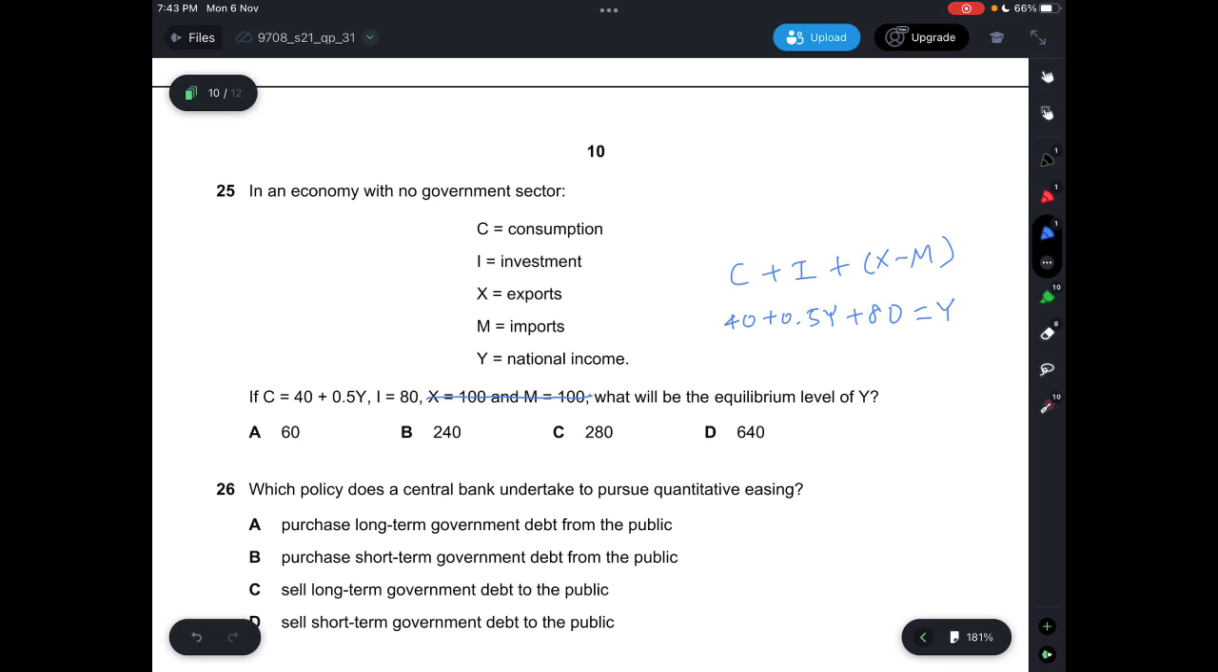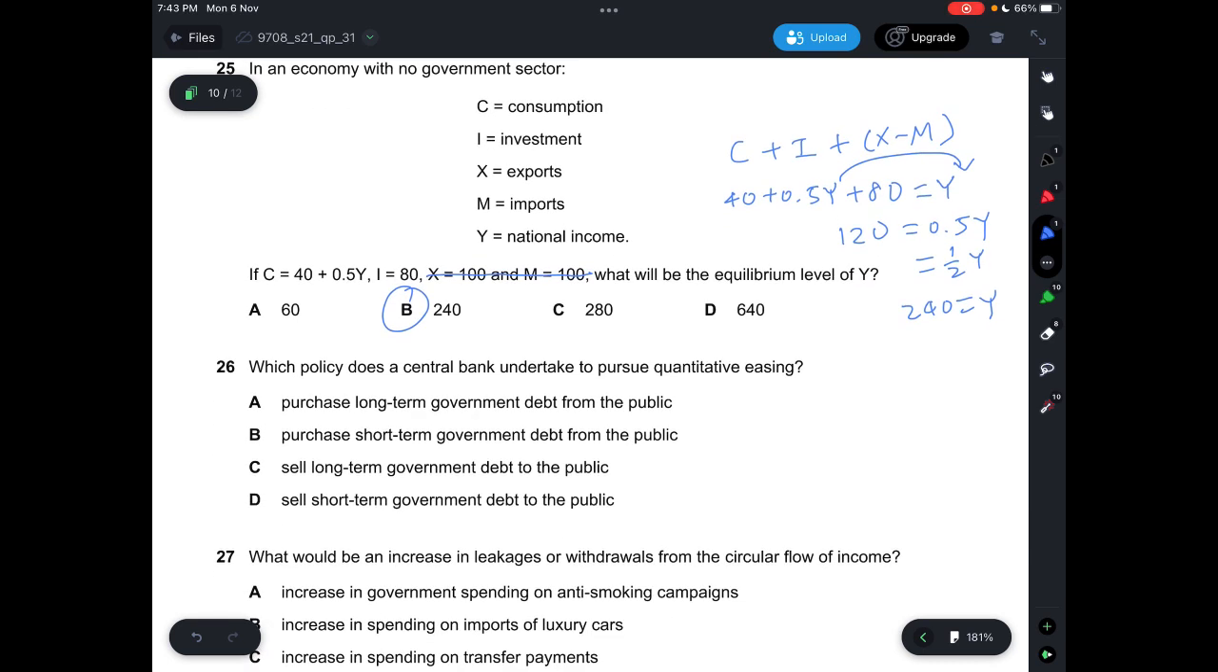So now what we can do is just take 40 plus 80, we get 120, move the 0.5y to the back, so that will give us 0.5y, also known as 1 over 2y, and then you move the 2 over, you get 240, so 240 equals y, so the answer here will have to be B. Alright, so you need to calculate income, we have y on both sides, so you just move it over to one side and you can get the answer.